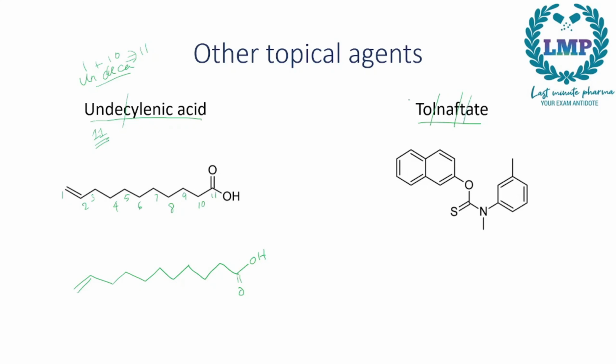So tol means toluene, neph is naphthalene, T is for the thio group, and 8 is for the COOH group. Now how do we put it together?